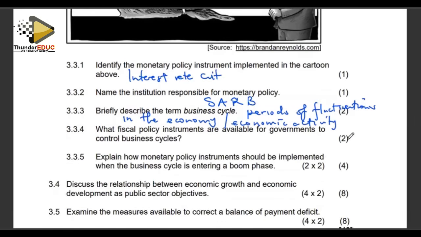What fiscal policy instruments are available for governments to control business cycles? I think we have mentioned that. The two main instruments of fiscal policy are number one, government spending, and number two is taxation. Those are the only two instruments that can be changed to achieve the desired goal of fiscal policy. We can manipulate those two to come out with a desired goal.